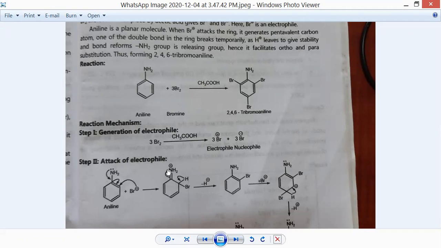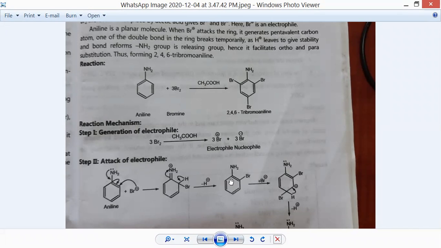For a fraction of a second, the amine group leaves, and again it forms the bond with the same carbon atom. Meanwhile, H plus ion is released, and there is generation of a bond between carbon and bromine atom. So this is the first substitution, at the ortho position, that is the second position. Here we have synthesized ortho-bromoaniline, or we can say 2-bromoaniline.